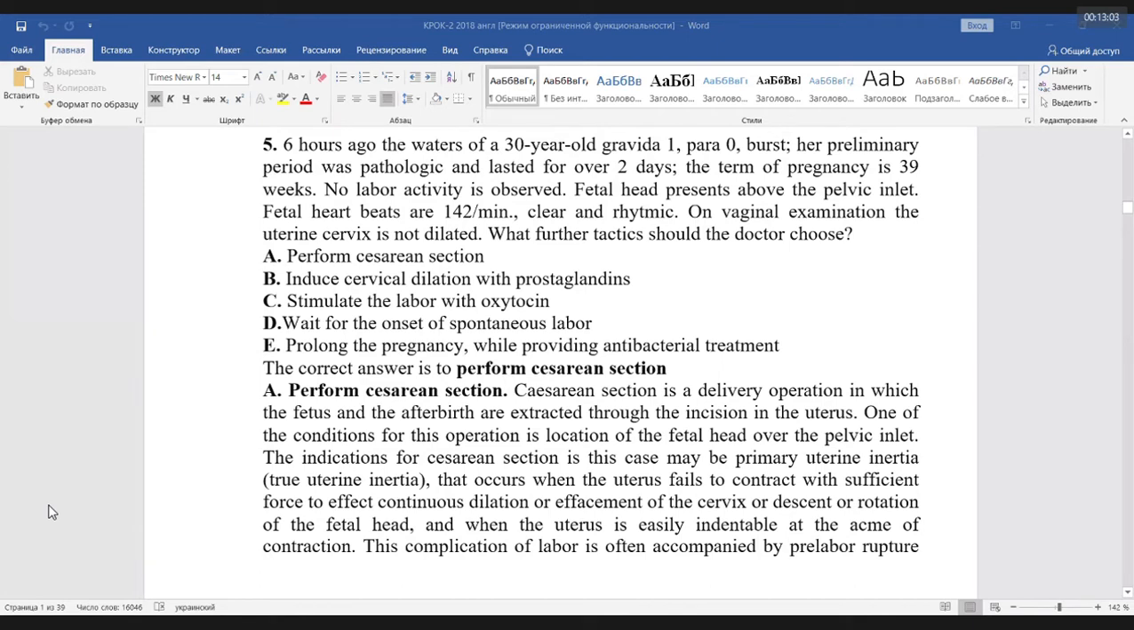Six hours ago, the water of a 30-year-old gravida 1, para 0 burst. Her primary period was pathological and lasted for over 2 days. The term of pregnancy is 39 weeks. No labor activity is observed. Fetal head is present above the pelvic inlet. Fetal heartbeat is 142 per minute, clear and rhythmic. On vaginal examination, the uterine cervix is not dilated. What further tactics should the doctor choose? Cesarean section.